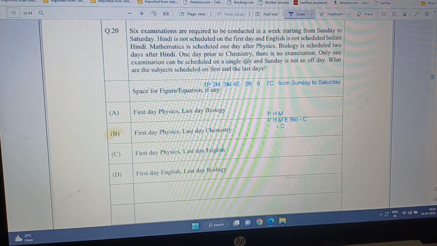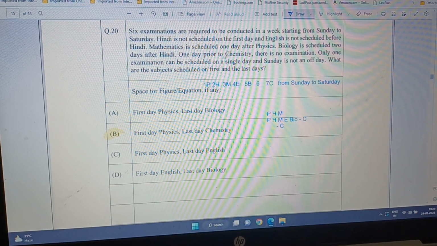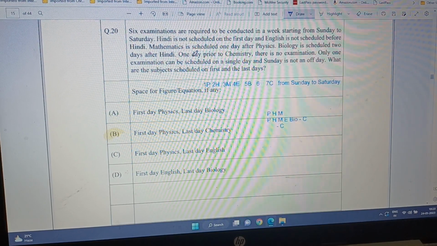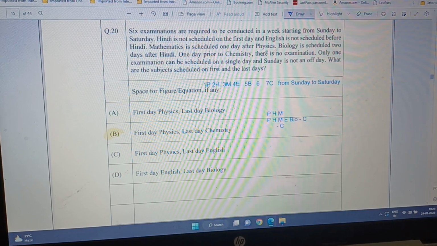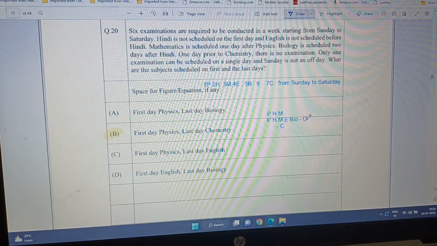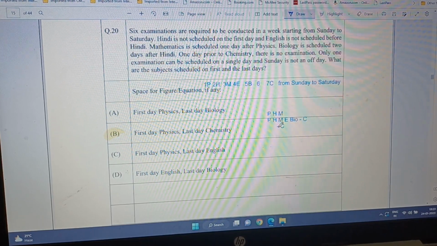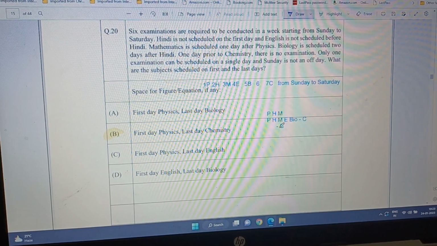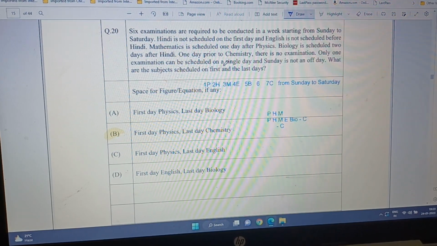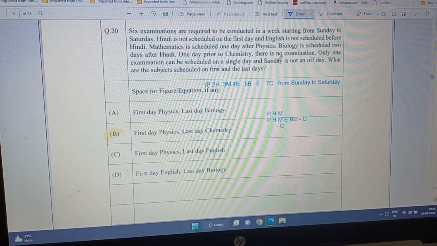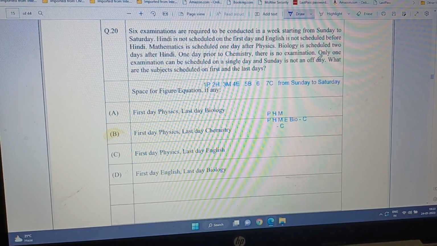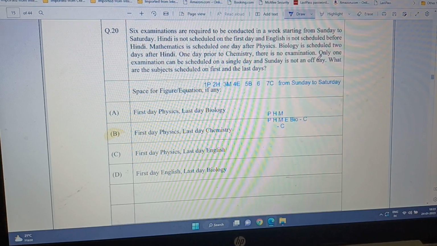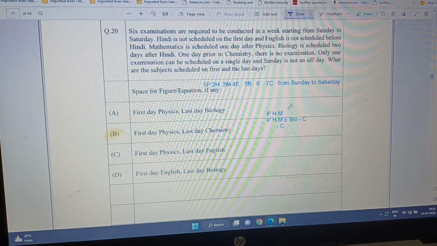Now it says 1 day prior to chemistry there is no examination. So chemistry has a gap of 1 day, means chemistry cannot be on the first day, that's for sure. Only one examination can be scheduled on a single day, and Sunday is not an off day. So there is an exam on Sunday.